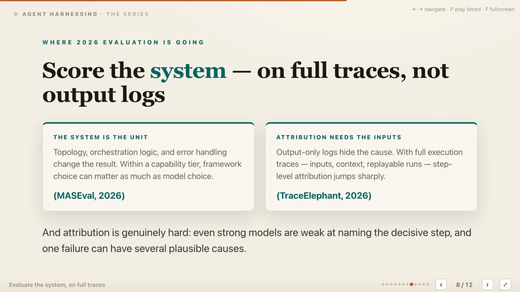Recent evaluation work sharpens the same principle. The system, not the isolated model, is the unit we actually ship. Topology, orchestration logic, context flow, and error handling can change results even when the underlying model stays fixed. That means we evaluate the deployed configuration instead of assuming a model benchmark predicts system behavior. Attribution also needs full execution traces, including inputs, context, intermediate decisions, and replayable runs, rather than output logs alone. Those traces improve step-level diagnosis, but attribution remains genuinely difficult because several causes may plausibly contribute to one failure. Instrument the route so evidence is available, rather than expecting an evaluator to reconstruct missing history.